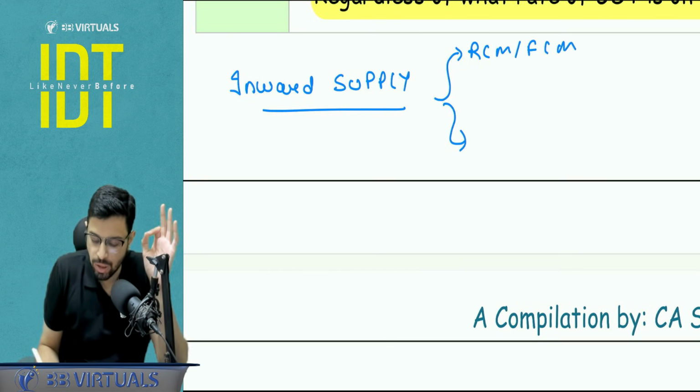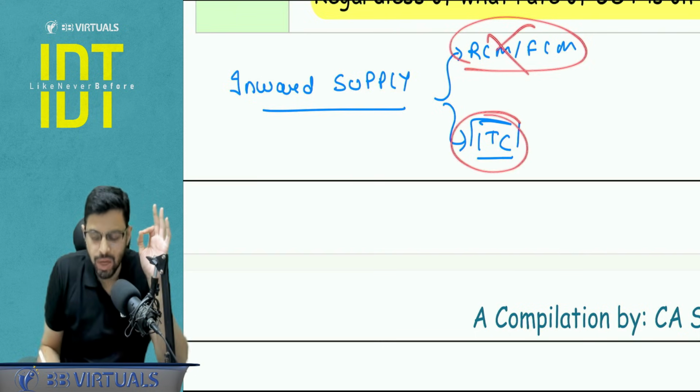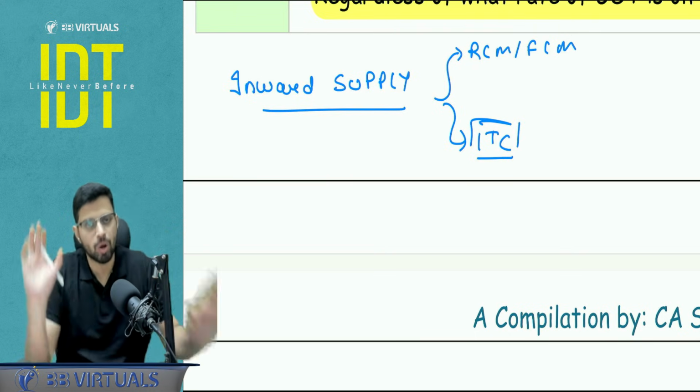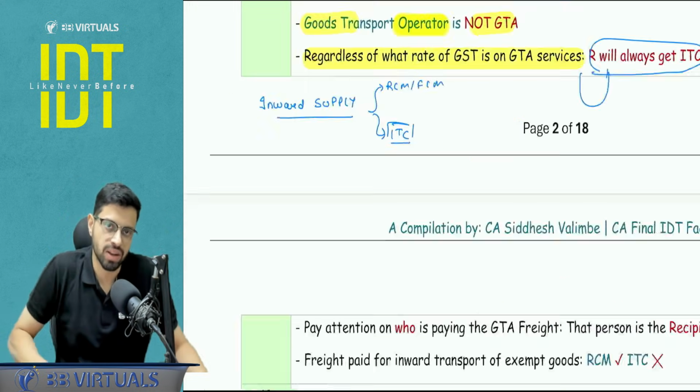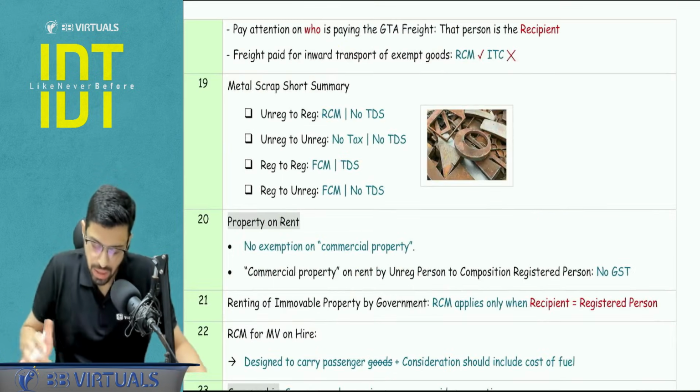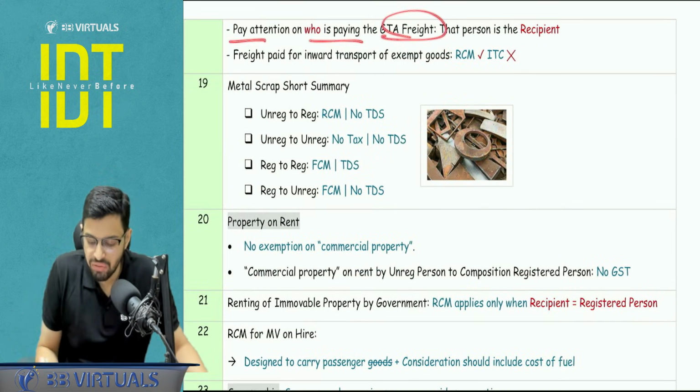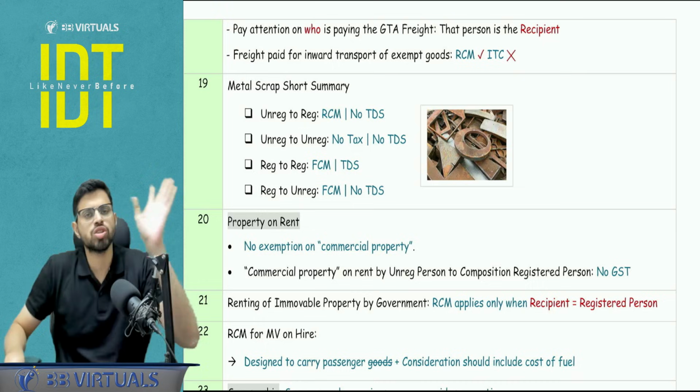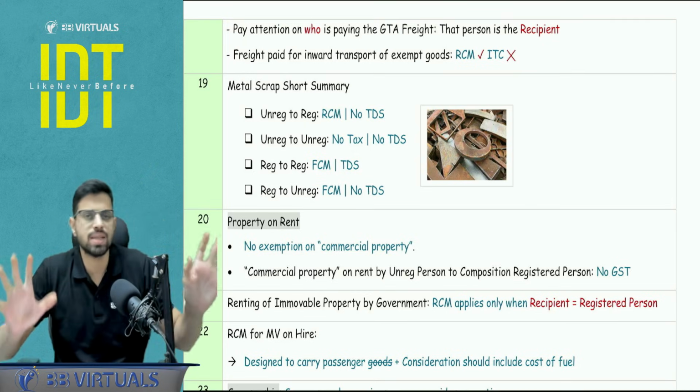And second aspect of analysis is with respect to the ITC. So regardless of who is paying, for the recipient you will always check whether ITC is available or not, subject to the compliance of Chapter 7. Yes, that is the ITC chapter. Pay attention on who is paying the GTA freight. That person is the recipient. I cannot stress upon this enough. A lot of mistakes happen here.